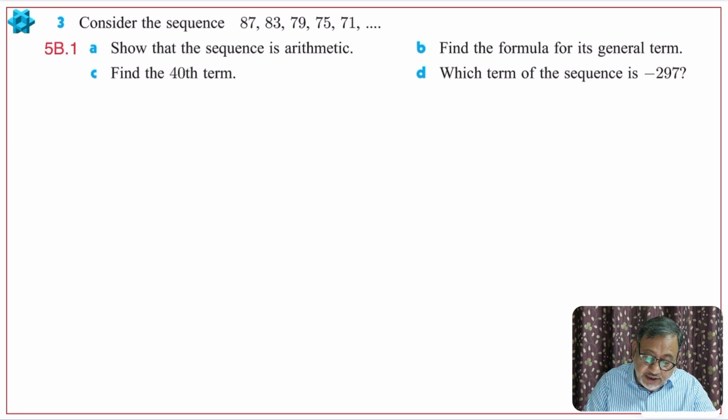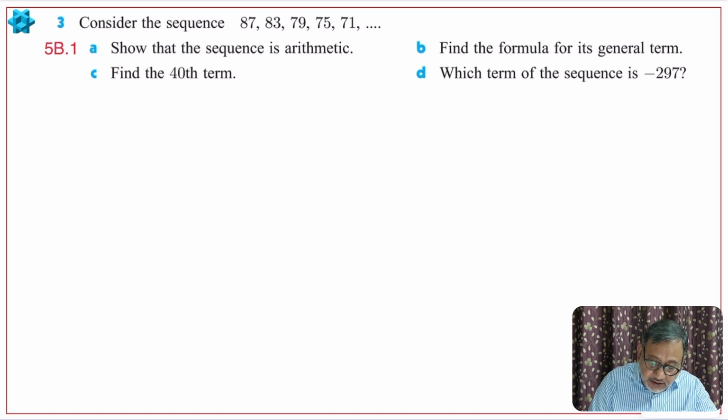Okay, so let us see this question from exercise 5B, question number 3, from the blue book. It says, consider the sequence 87, 83, 79, 75, 71. Show that the sequence is arithmetic.